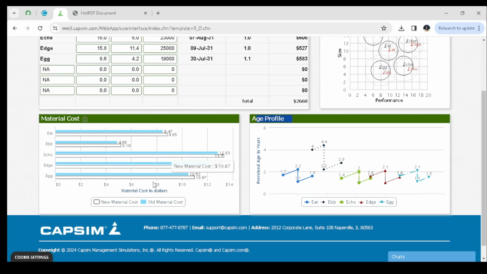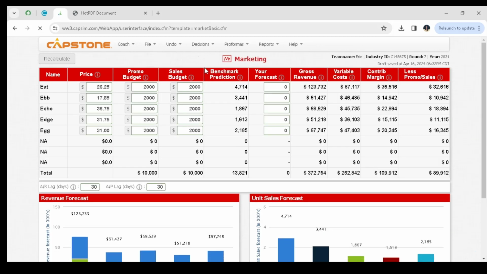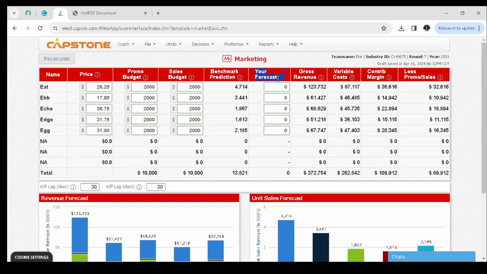Next department is the marketing department, and under the marketing department we're going to talk about 4 parts, which is the price, the promo budget, the sales budget. We have lastly the forecast part, whereby under the forecast part we are simply predicting the number of products that we're going to sell in this round.